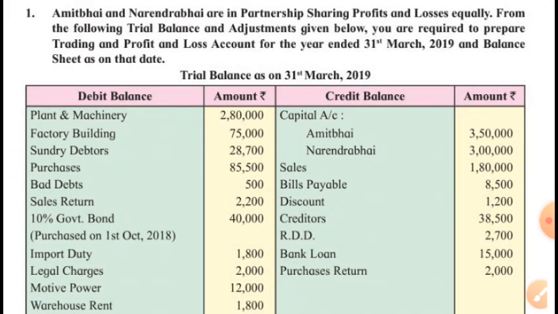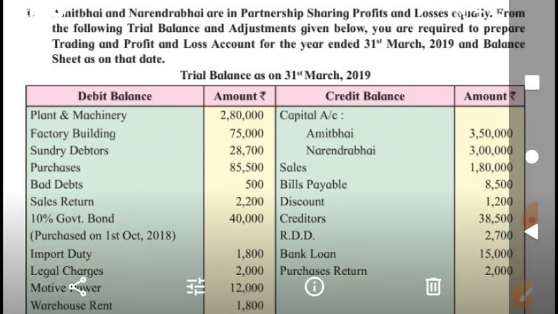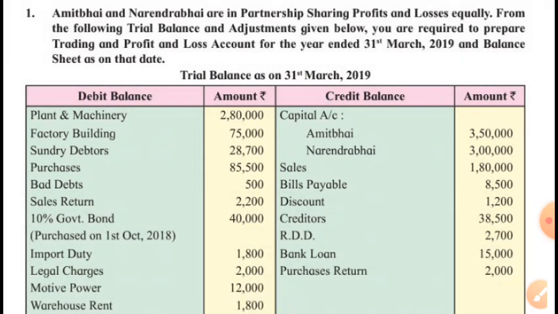Import means purchase of goods. So this duty, a kind of tax, is paid on the goods which were being purchased. So this is purchase expenditure, direct expenditure will be debited to trading account. Legal charges, indirect expenditure, profit and loss account. Motive power, it is a kind of factory expenditure, means it is direct expenditure. Warehouse rent, this is not factory rent, warehouse rent.